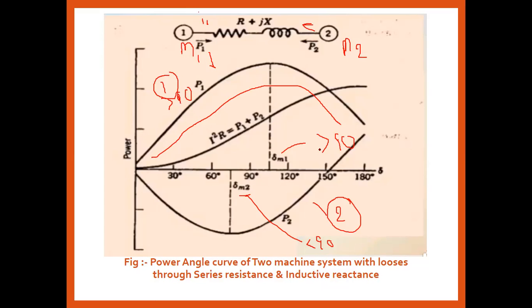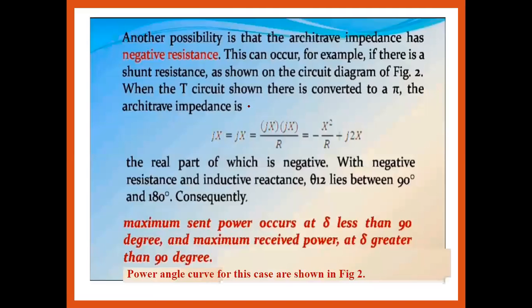Here, at the machine, this is the sending end, and the receiving end power is always less than the sending end power. So we are able to clearly observe this from the above power angle curve diagram. Let us consider the next step, which is totally opposite to the concerned case. Here we used the positive resistance case. Now just consider the negative resistance case.